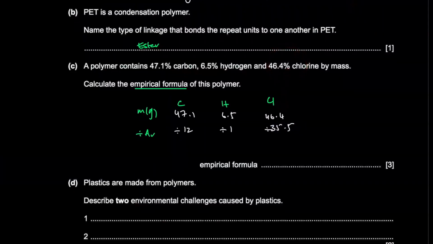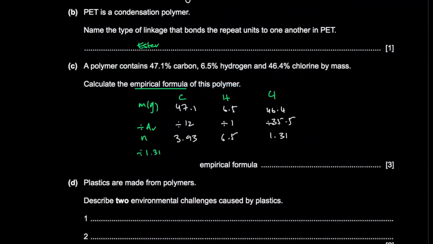You get the moles, because empirical formula is mole ratio. So we get 3.93, we get 6.5, and we get 1.31. Divide by the smallest number, and you're going to get roughly 3, 5, and then 1. So we get C3H5Cl.